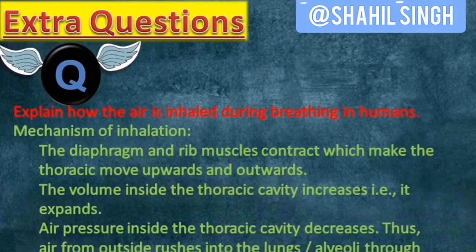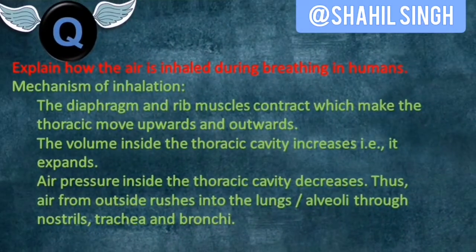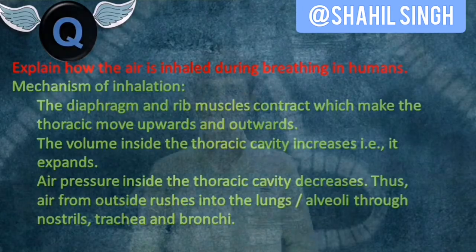So let's head on to our next question. Explain how the air is inhaled during breathing in humans. So this asks you the mechanism of inhalation. The diaphragm and rib muscles contract, which makes the throat move upward and outwards. The volume inside the thoracic cavity increases, it expands. Air pressure inside the thoracic cavity or the lungs decreases. Thus, air from outside rushes into the lungs and alveoli through nostrils, trachea and bronchi.